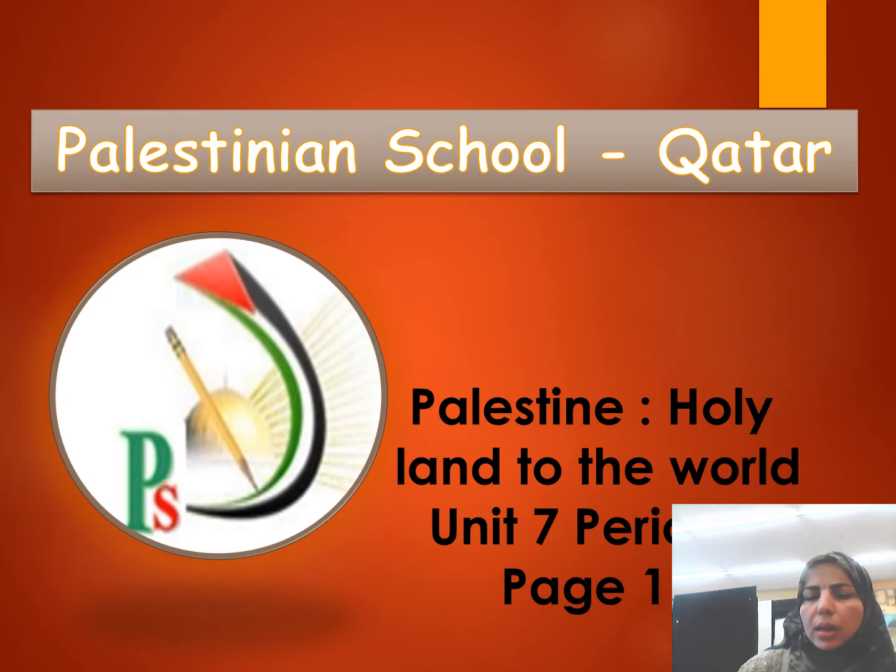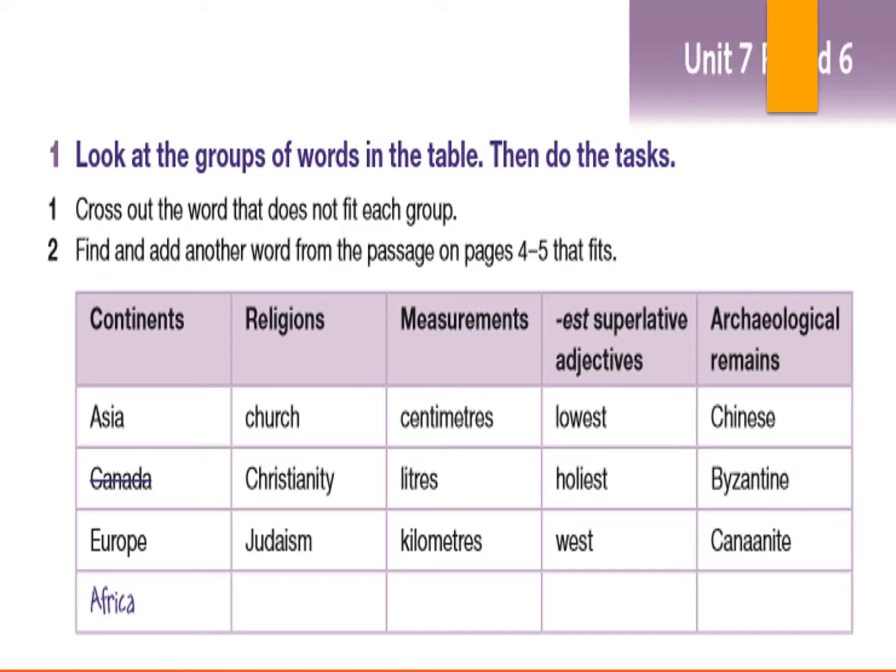Okay, now I want you to open your books, page 11, please. Activity 1. Look at the groups of words in the table, then do the task. Number 1, cross out the words that do not fit each group. Number 2, find and add another word from the passage on pages 4 and 5 that fits.